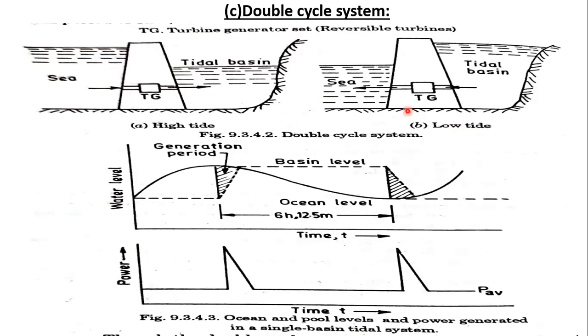Okay, so this flow of water will be in both directions. It is used to drive a number of reversible water turbines. Each driving turbine can produce electrical energy, and electrical power will be generated during short periods, during each tidal period of 12 hours 25 minutes, or every 6 hours 12.5 minutes.